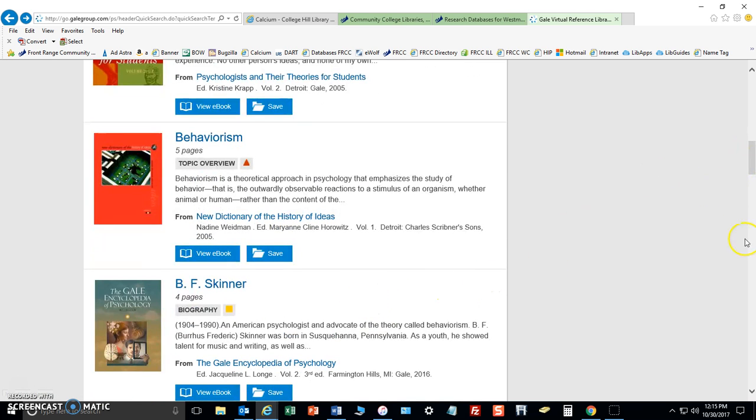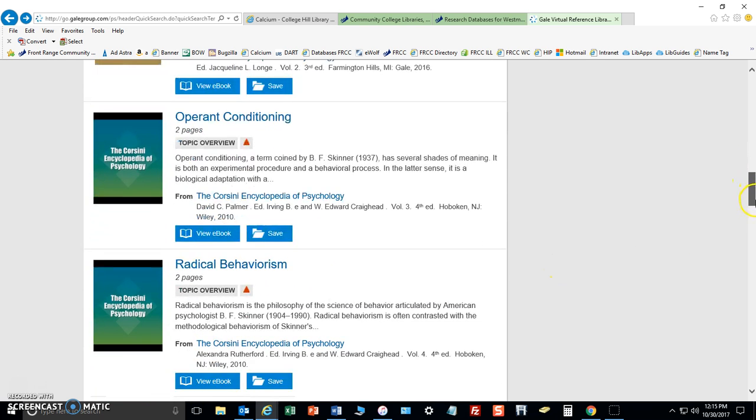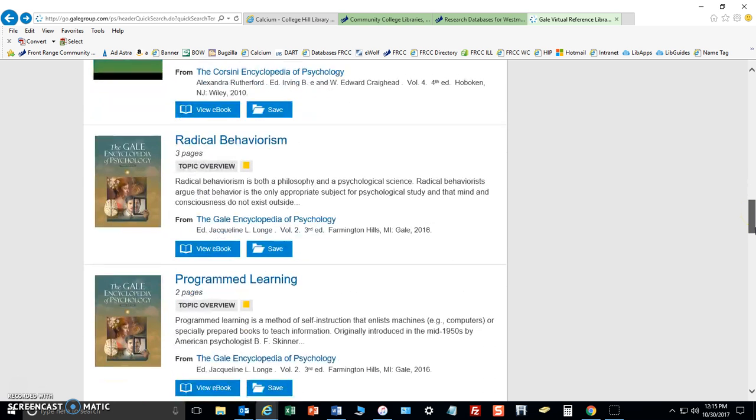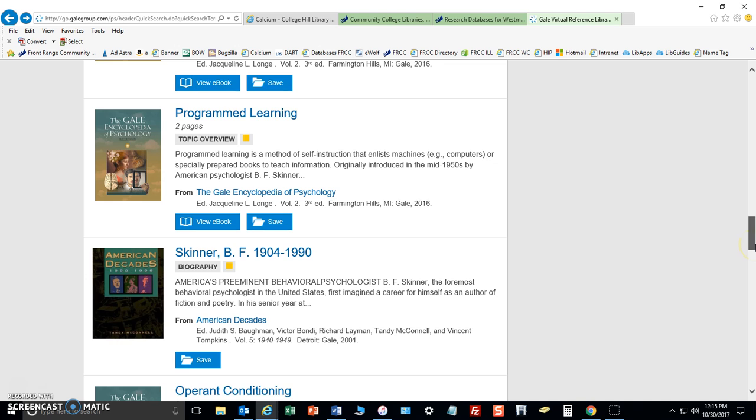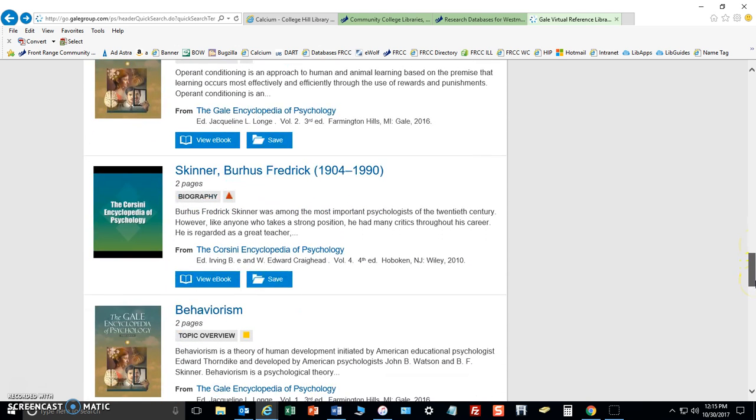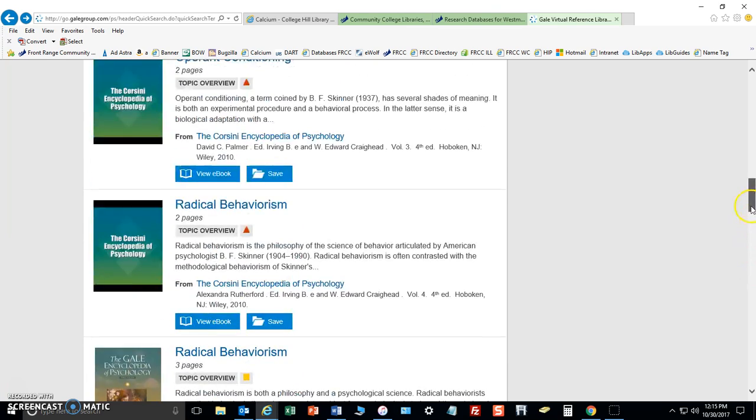Behaviorism, B.F. Skinner, the Gale Encyclopedia of Psychology. Operant conditioning, radical behaviorism, there's that term we saw before he was famous for. And all of these are going to be overviews of what this guy did. And I think these would be very useful to use in conjunction with the EBSCO articles for this assignment.